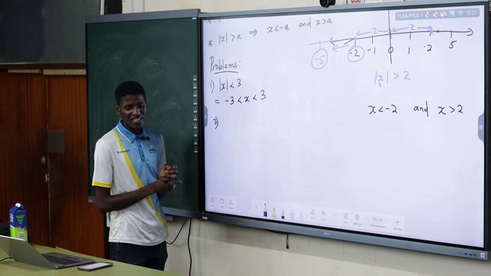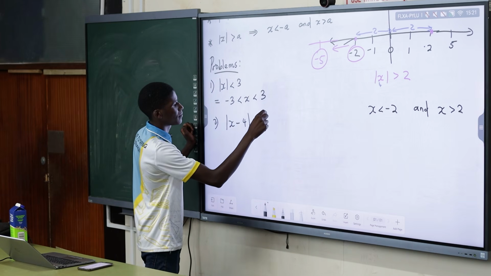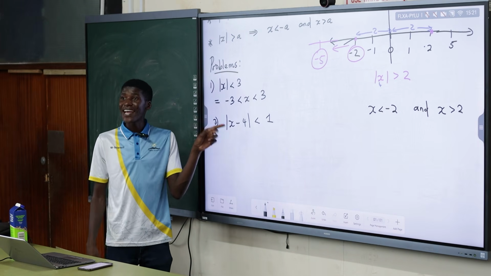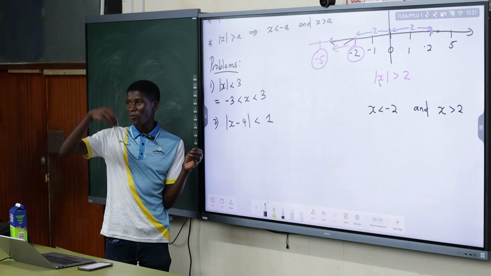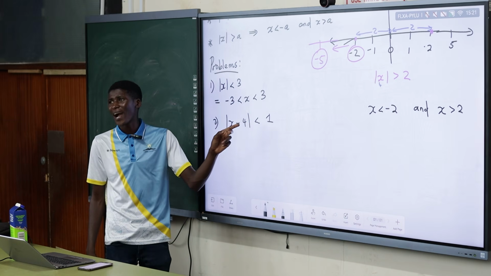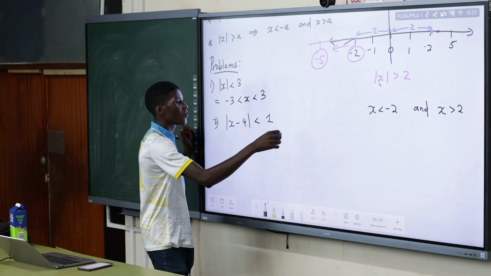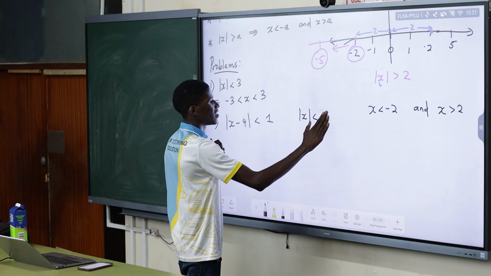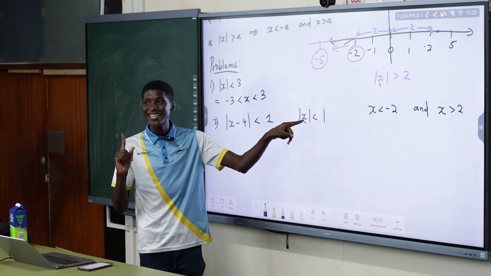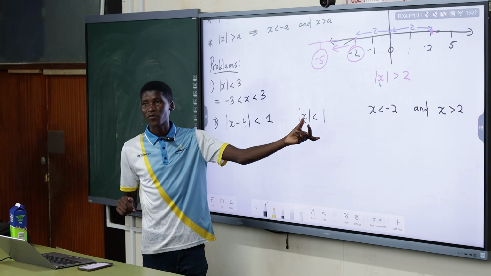Let's put an expression inside, such as the absolute value of x minus 4 is less than 1. See, your expression is no longer just x on its own. The number you put in for x is minus the constant 4 again. So think about it. Don't just say x is between negative 1 and 1 as if the negative 4 doesn't exist. That is not the same as the absolute value of x is less than 1, because that one says x itself, directly, has not been changed. It must have a distance less than 1 from 0.